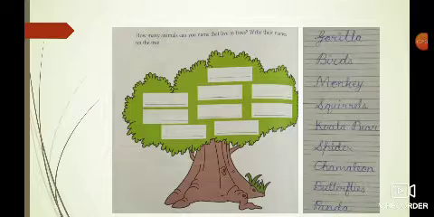I have also given some names. See, gorilla, birds, monkey, squirrels, koala bear, spider, chameleon, butterflies, panda. These all animals used to live on trees. Okay? You also guess names of some animals and tell me.